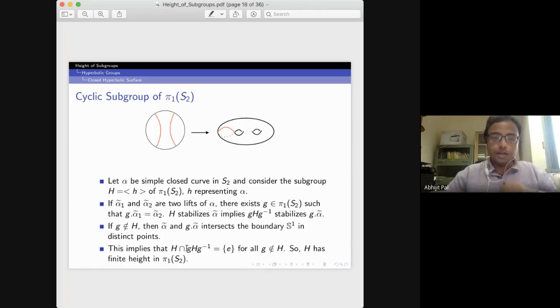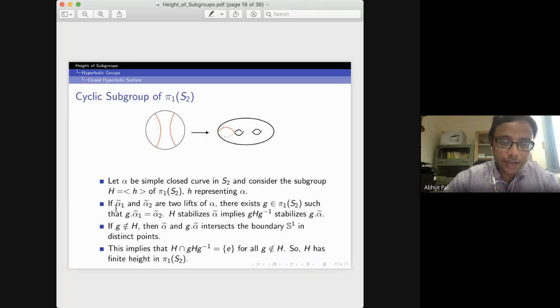Okay, so next I'll be interested in the cyclic subgroups of this pi1 of S2. I'll prove it for the simple case. Let us take any simple closed curve alpha in S2, let small h be the element of pi1 of S2 representing this alpha, and take the cyclic subgroup H generated by h. I'll be showing that this H has finite height in pi1 of S2. This part is a little bit easy.